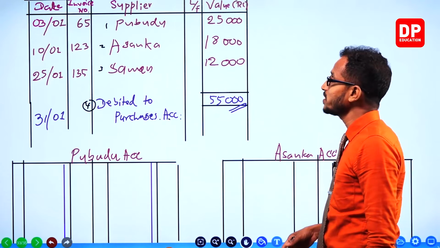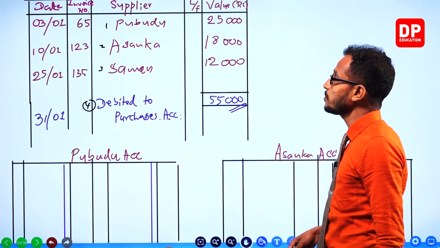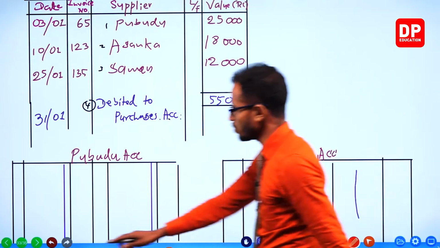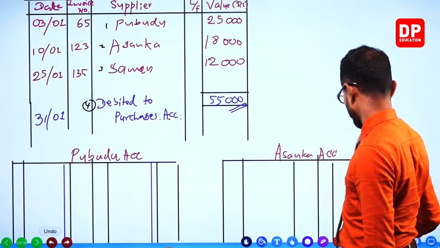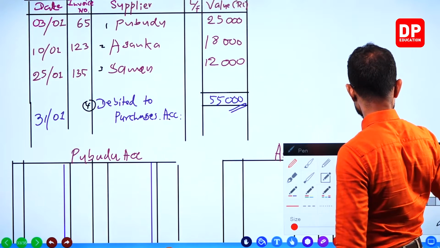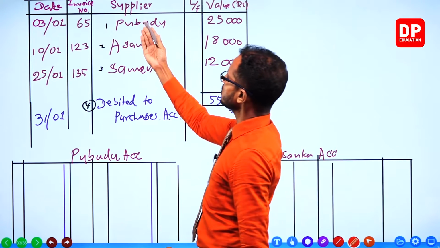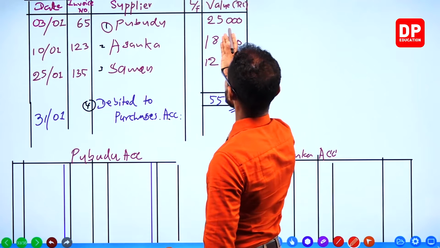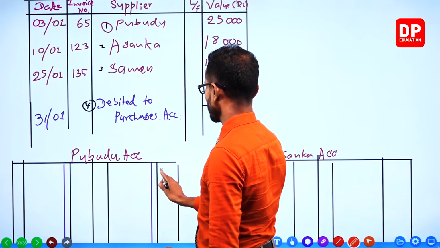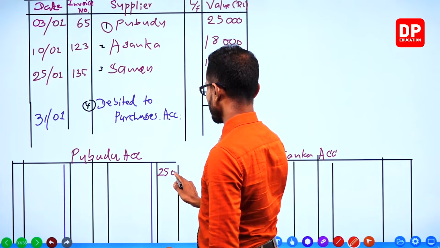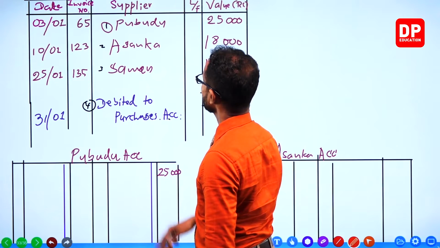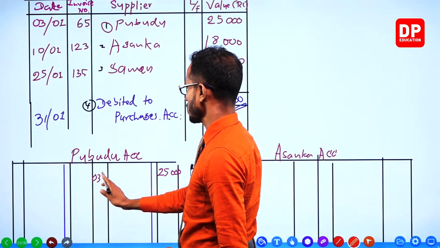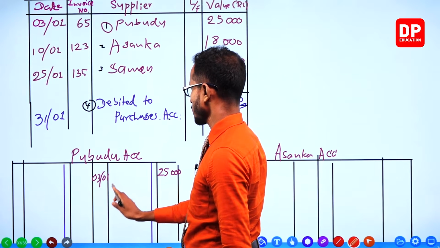Pubudu, how much do we have for Pubudu? 25,000. All right, how to record these amounts? Pubudu is a creditor or a supplier for us. So Pubudu's 25,000 is credited to Pubudu's account. Credited. Right? Put the date, 3rd January.